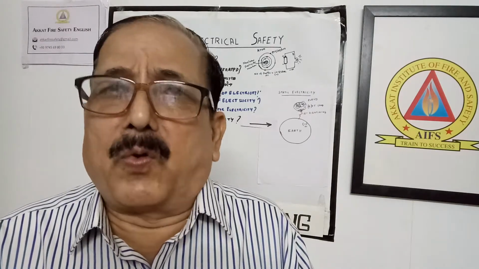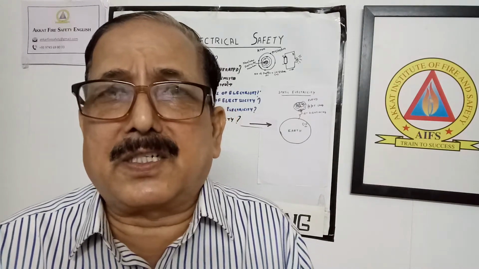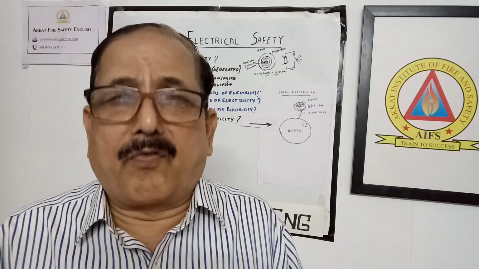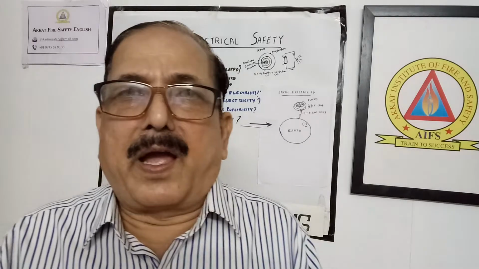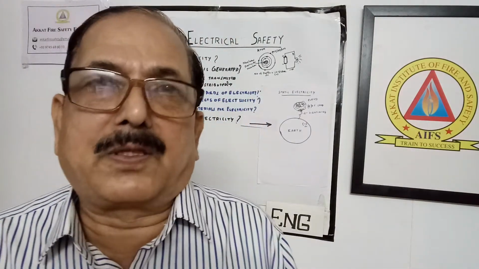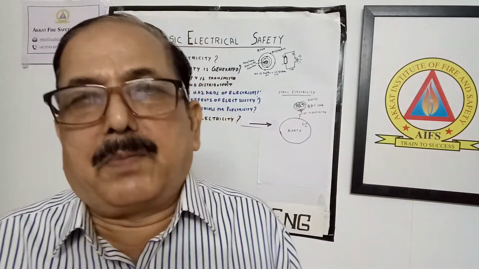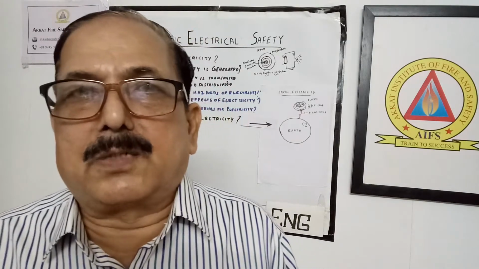Current electricity we know, every day in our life we are using current electricity. In our house, industry, office, everywhere, when we switch it on, current passes and we get some job done, either light, fan or mixer, whatever it may be. This type of electricity is known as current electricity. We know the problems with electricity and the advantages also. This we discussed at the very beginning: how it is generated, transmitted, distributed, etc.